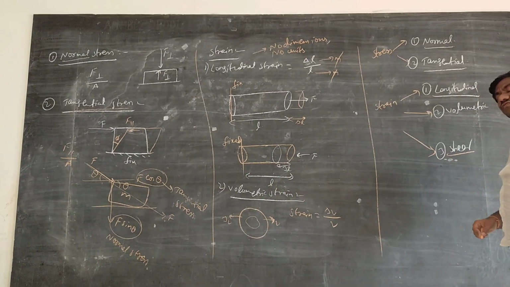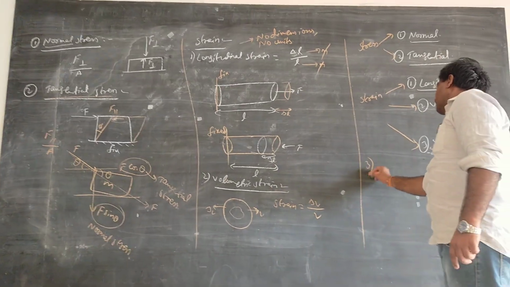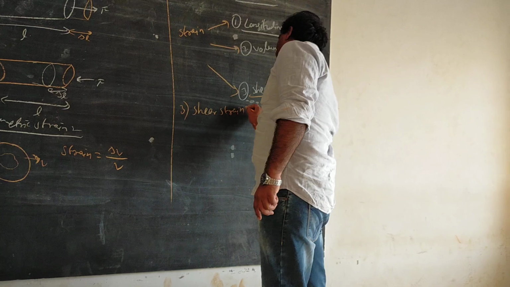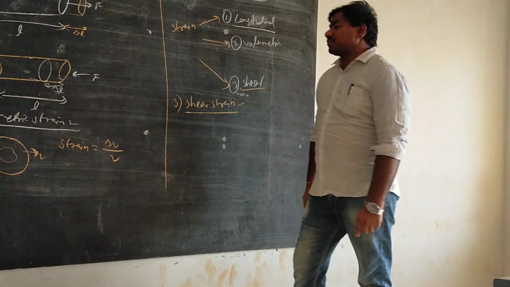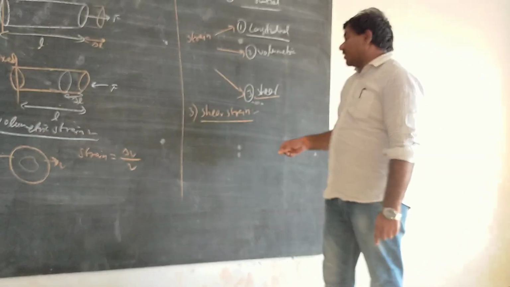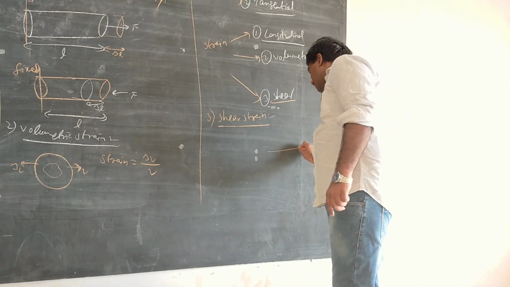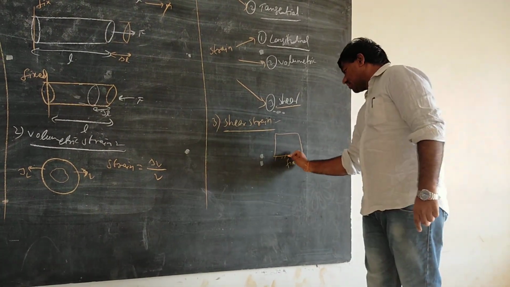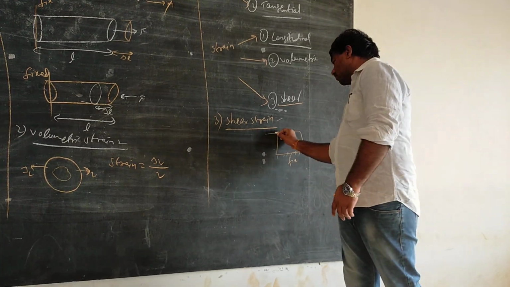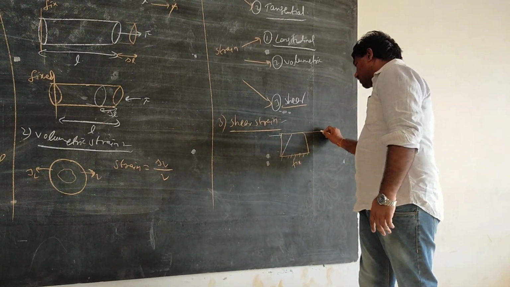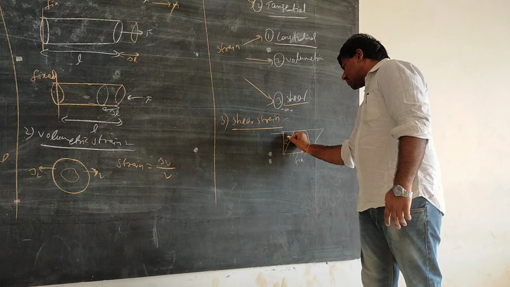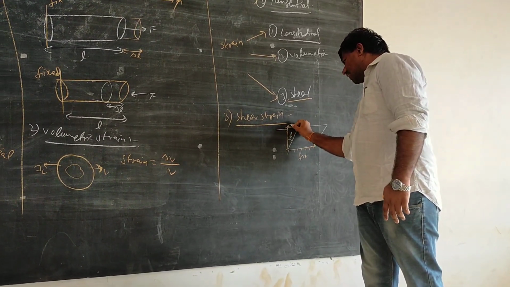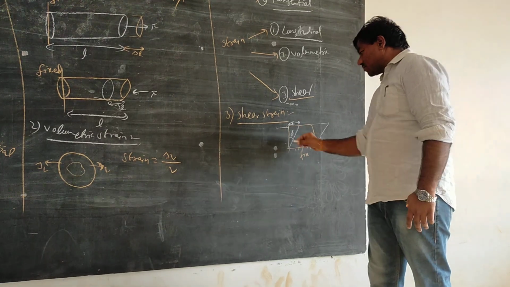The last but not least, we discuss about the shear strain. What is the shear strain? Let's see. I said to fix it, and I said to apply a force. On applying the force, it will go like this. There is an angle called phi, and here there is a small displacement called x.